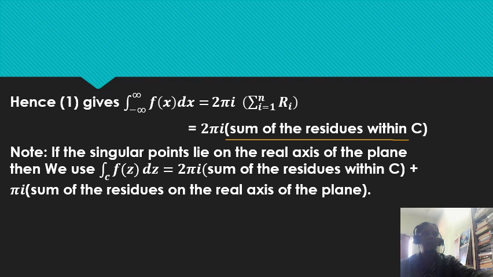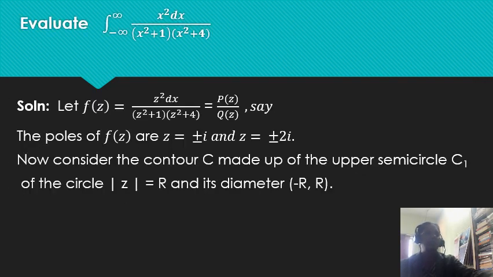So, if the singular points lie on the real axis of the plane, then we use the integral over C of f of z dz is equal to 2 pi i into the sum of the residues within C plus pi i into the sum of the residues on the real axis of the plane. Now, let us see the problem. Integral from minus infinity to plus infinity of x square dx by x square plus 1 into x square plus 4.